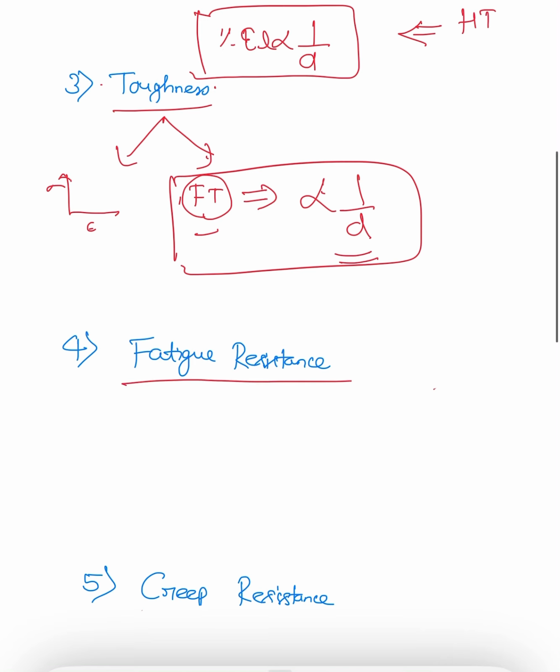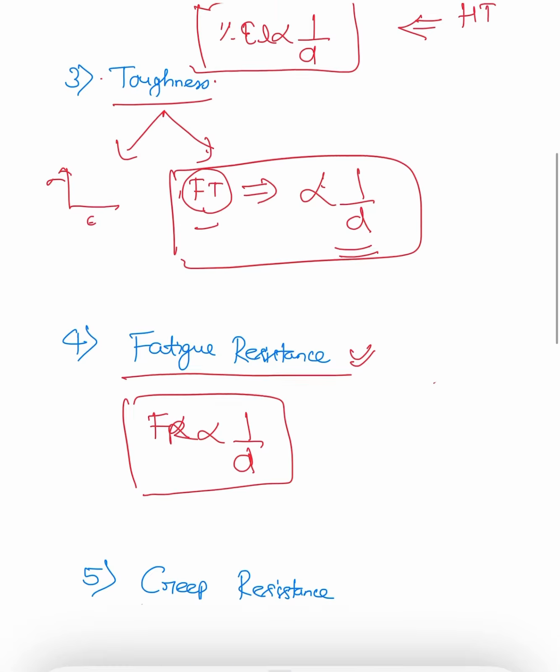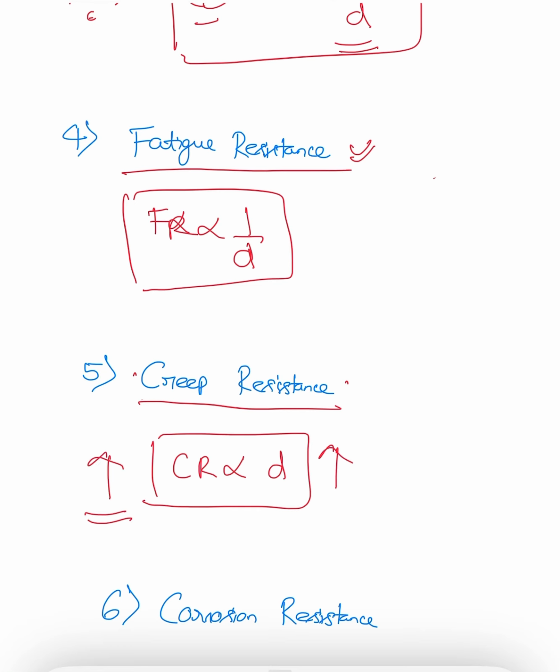Now let's come to the fatigue resistance. The fatigue resistance is again inversely proportional to the grain size. If you have a smaller grain size, that will improve the fatigue life of the material. It means that it will improve the fatigue resistance. Now let's come to the creep resistance, where we're talking about higher temperature application. Creep resistance is directly proportional to the grain size. If you have a larger grain size, that will improve the creep life and the creep resistance of the material.